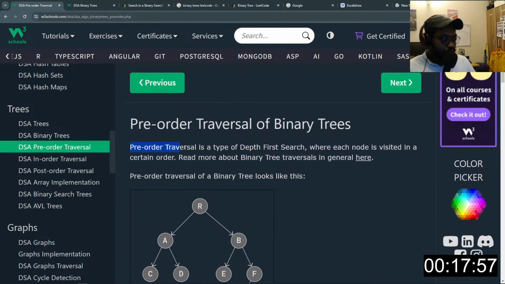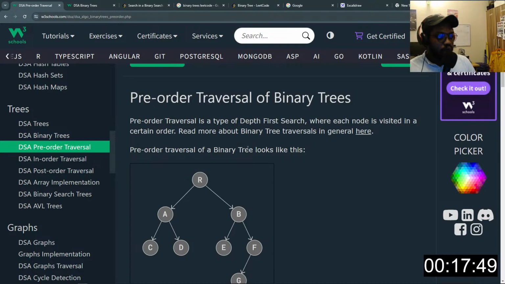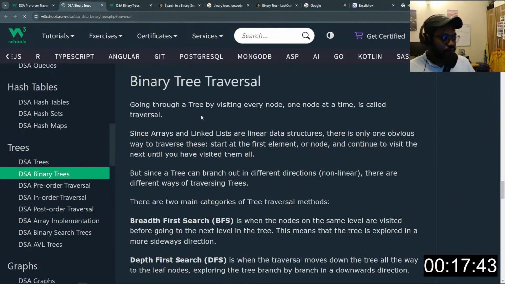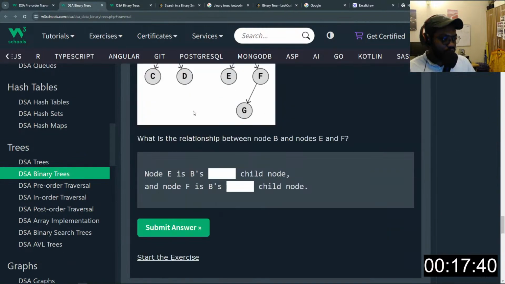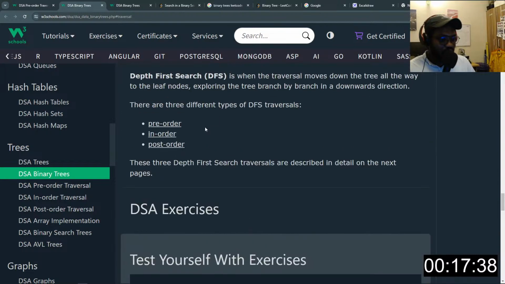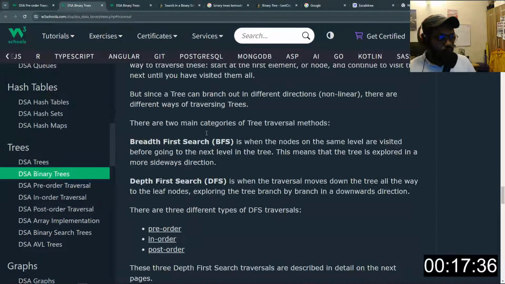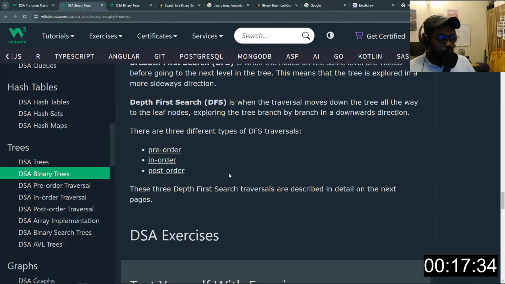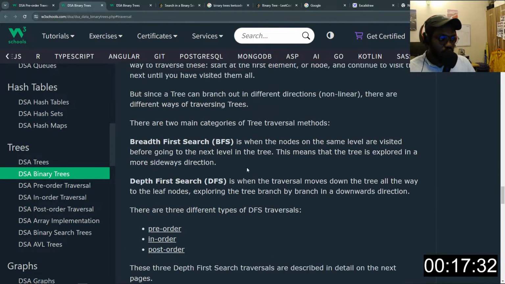So, pre-order traversal is a type of depth first search where each node is visited in a certain order. Okay. So, read more about tree traversal in general here. So, let's see what this is. Tree traversal is basically visiting every node in the tree. And we have three types. We have pre-order, in-order, and post-order.